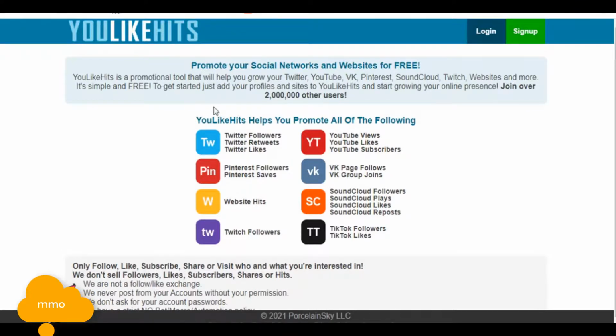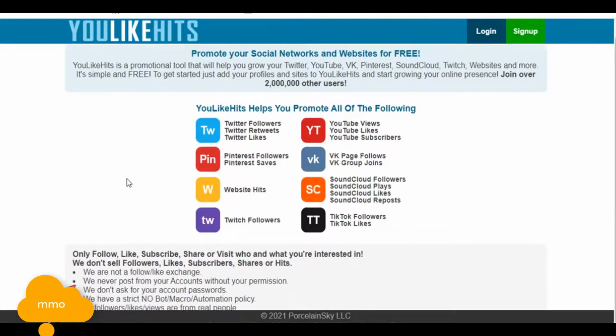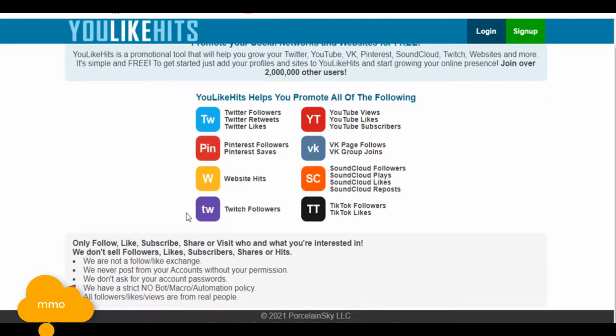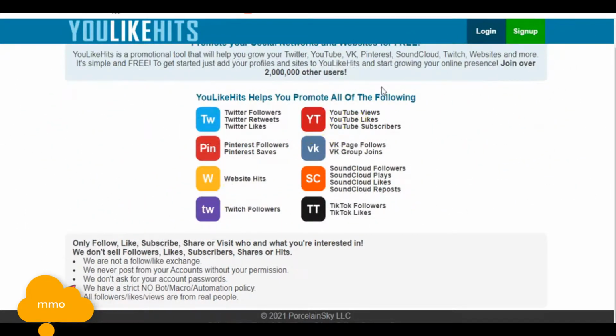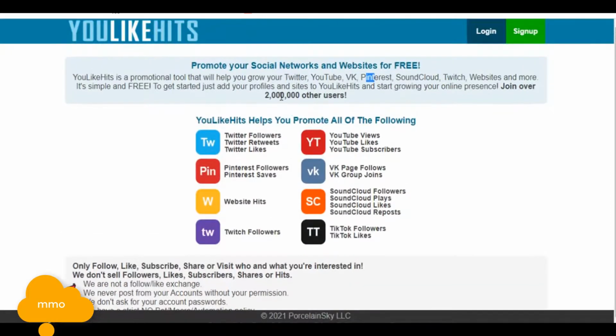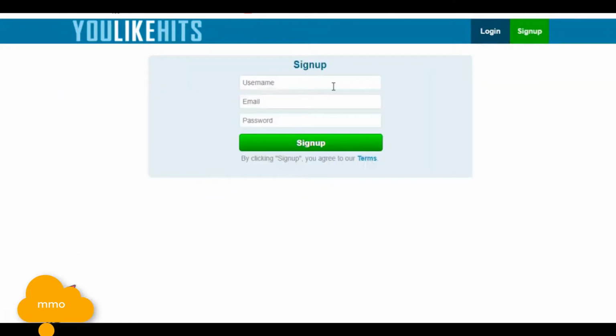On this site you will be able to get free saves for your Pinterest and also for your Twitter and some other website hits. Here we are just going to use the Pinterest option to get more saves. If we get more saves on our Pinterest, we will get more organic traffic on every post on Pinterest. It's a free site. You can just sign up for an account and run with the website.